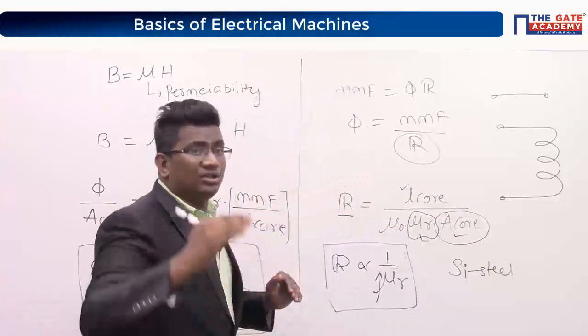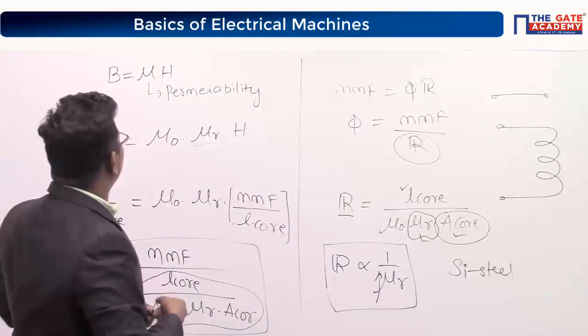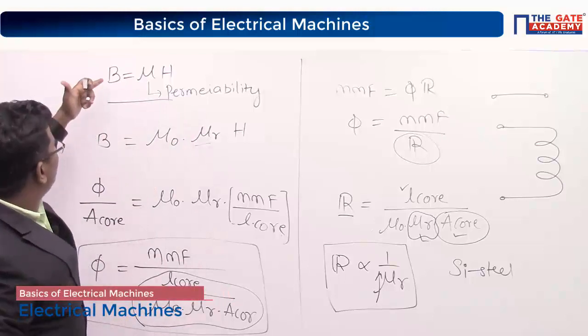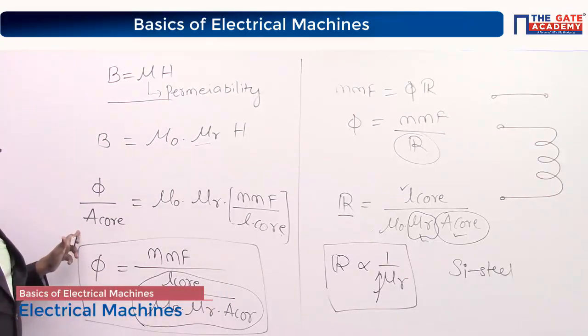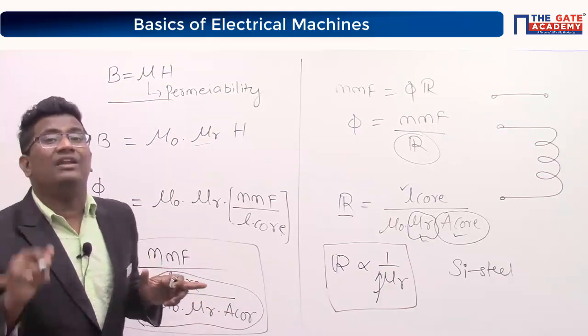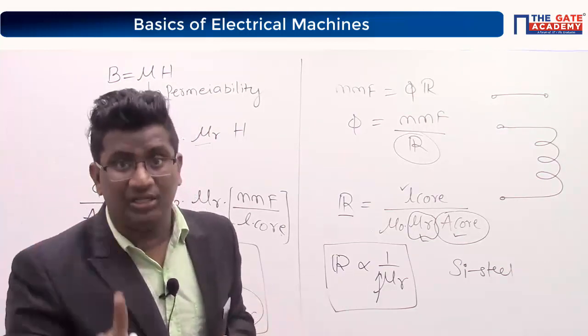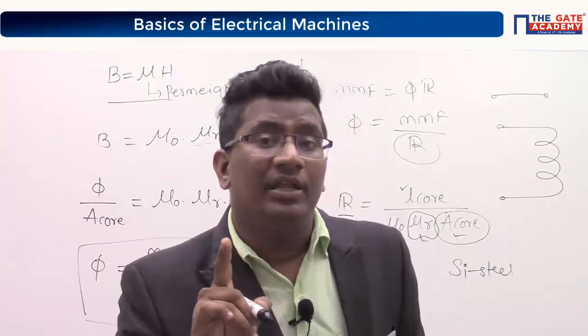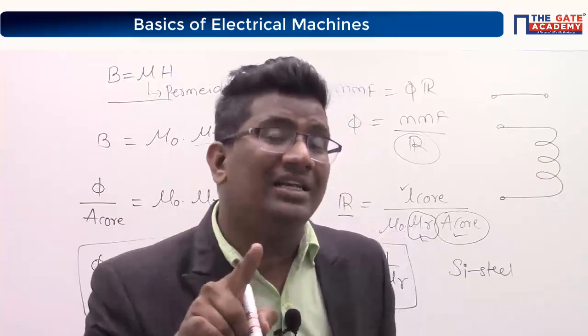From that only, I have taken this relation. We know according to Ampere's circuit law, B is equal to mu H. B, I am writing as flux by area of the core. Why area of the core? Why not area of the conductor? Because it is a flux density, or a current density? Come on.